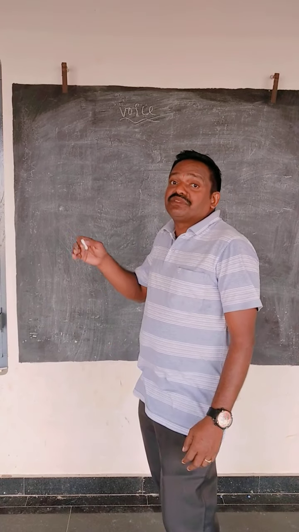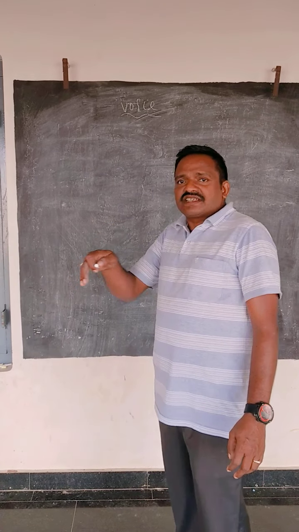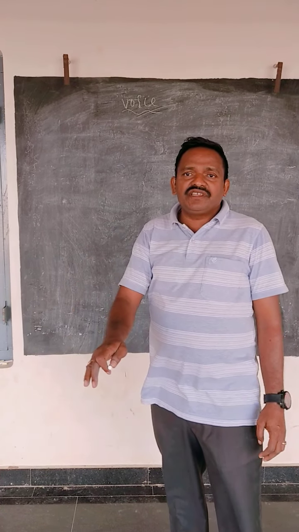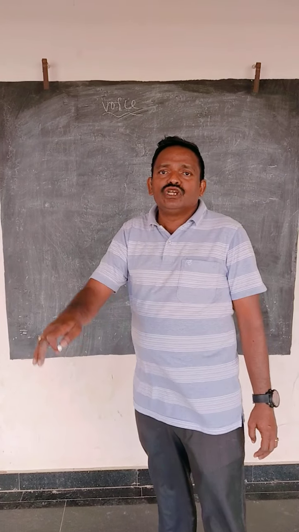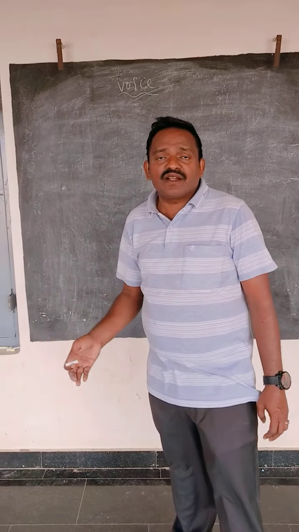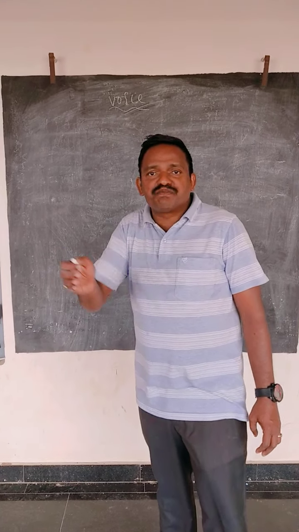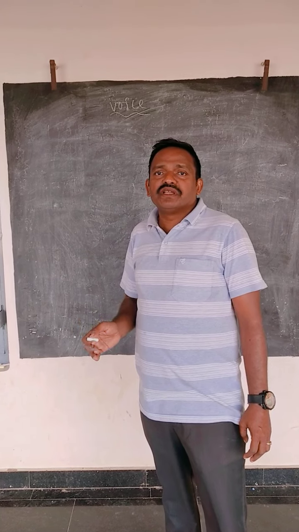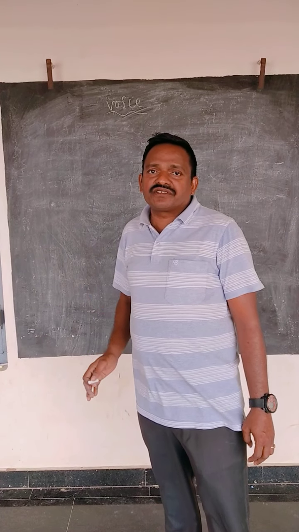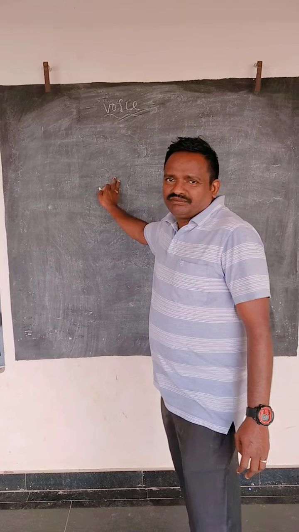Now it is something different. There is no subject. If there is a subject, it is very easy to change a sentence from active to passive. But here there is no subject; the sentence begins with a verb, and that is called an imperative sentence. For example, see my friends: close the door.